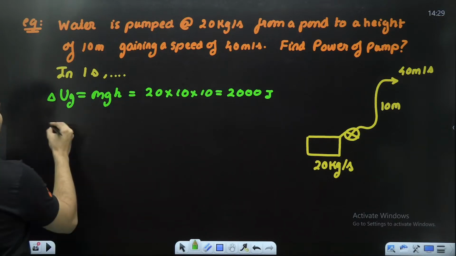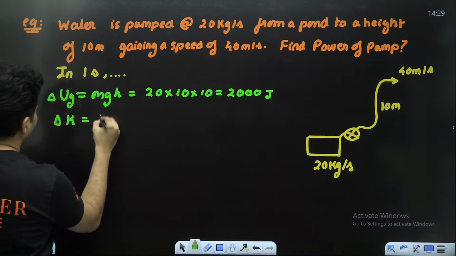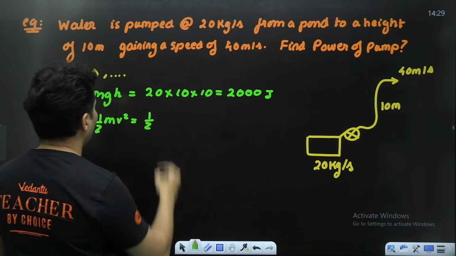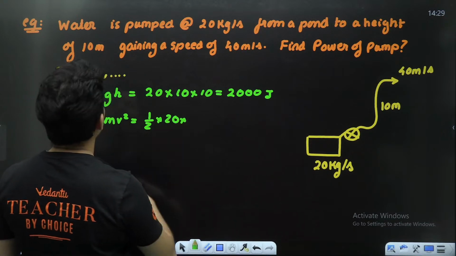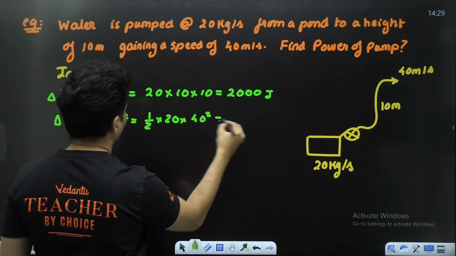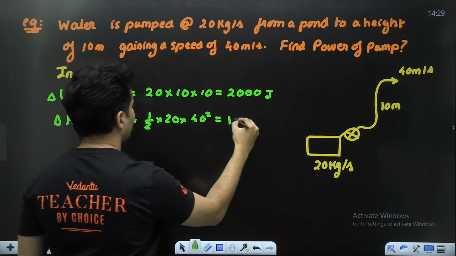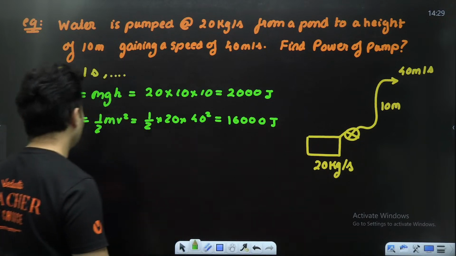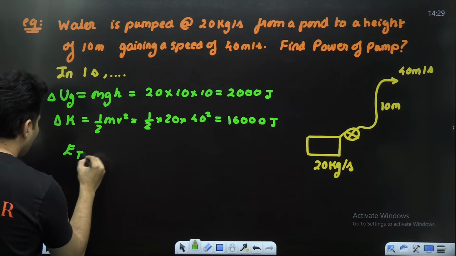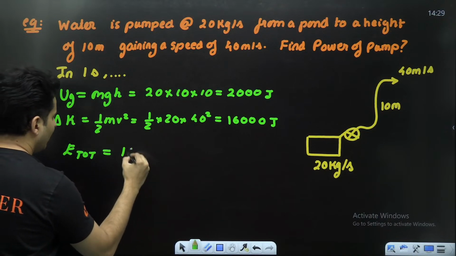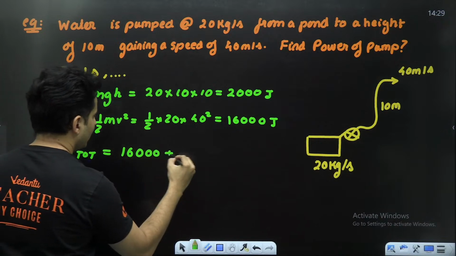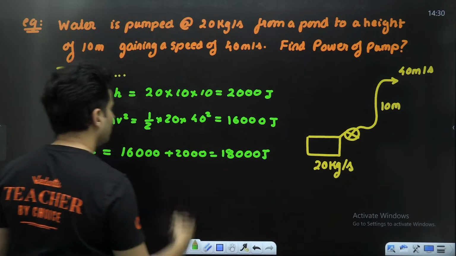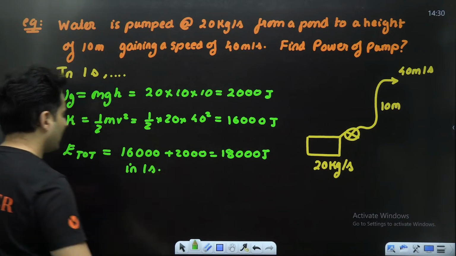Also, there is an increase in the kinetic energy, so half mv square. So mass is nothing but 20. Velocity is nothing but 40. So square it. 20 by 2 is 10. 40 square is 1600 and one more 0 over here. So 16,000 joules. So the total energy which you have gained is 16000 plus 2000, which is 18,000 joules in 1 second.